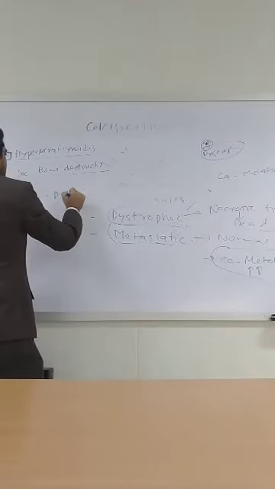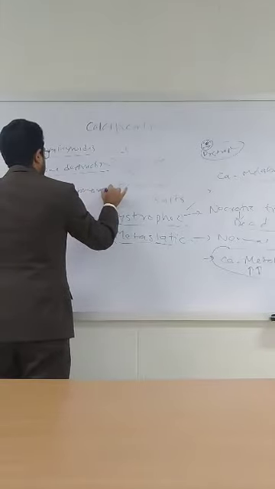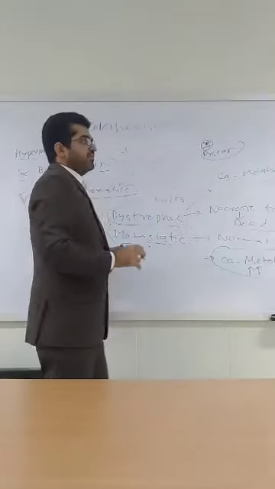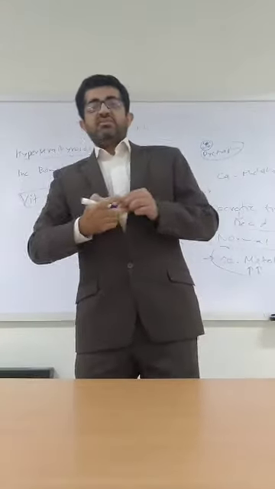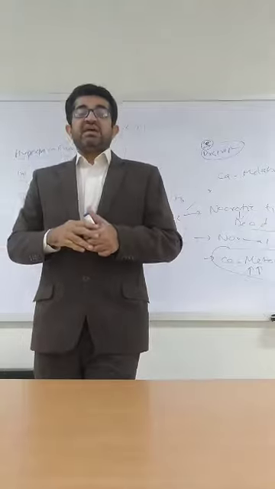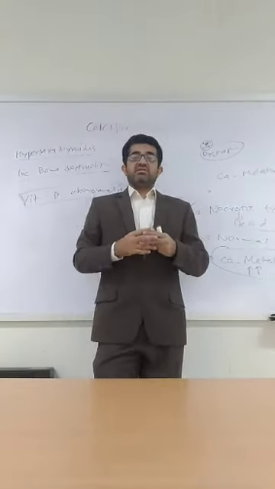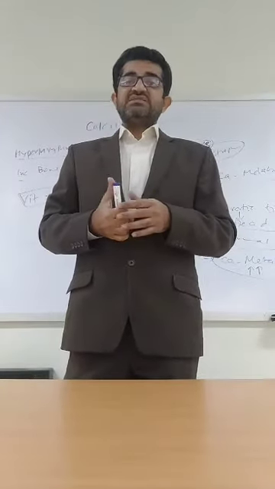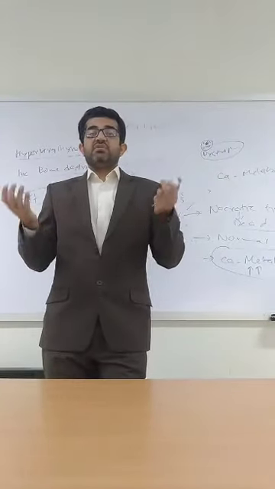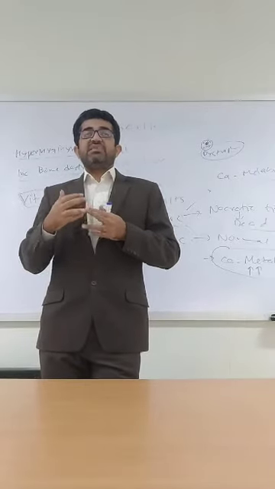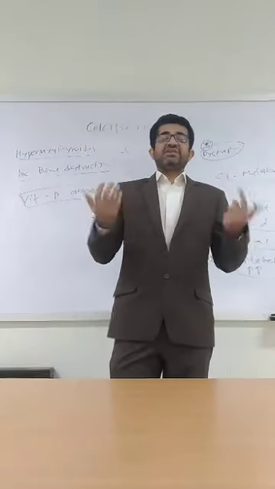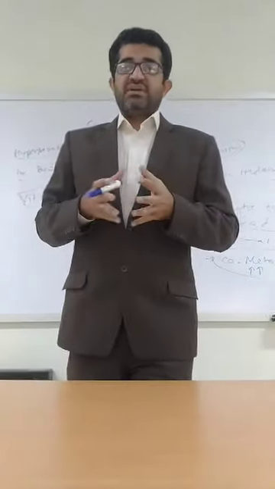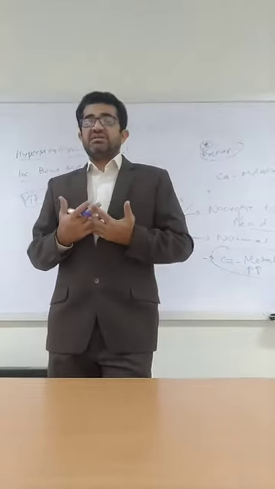The third cause is vitamin D abnormalities. Vitamin D, as you know, is very important for the absorption and the metabolism of the calcium in the body, because normal absorption is dependent on vitamin D. If vitamin D is not present, the calcium will not be absorbed. This vitamin D becomes activated when our skin is exposed to sunlight. Yes, it forms the activated form of vitamin D. It helps in the absorption of the calcium.